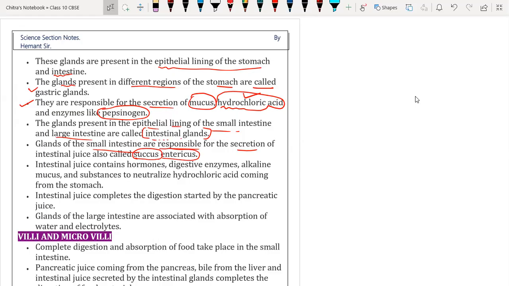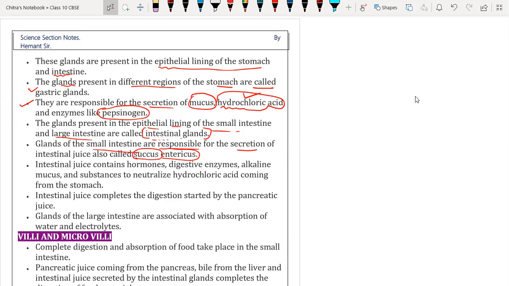So you have to remember the name of the juice secreted by the intestinal glands. What is the name? Succus entericus.